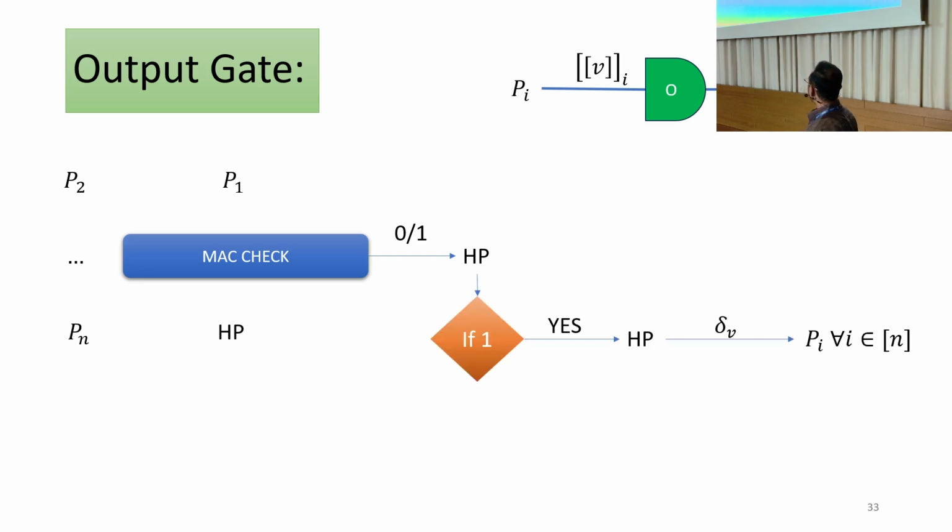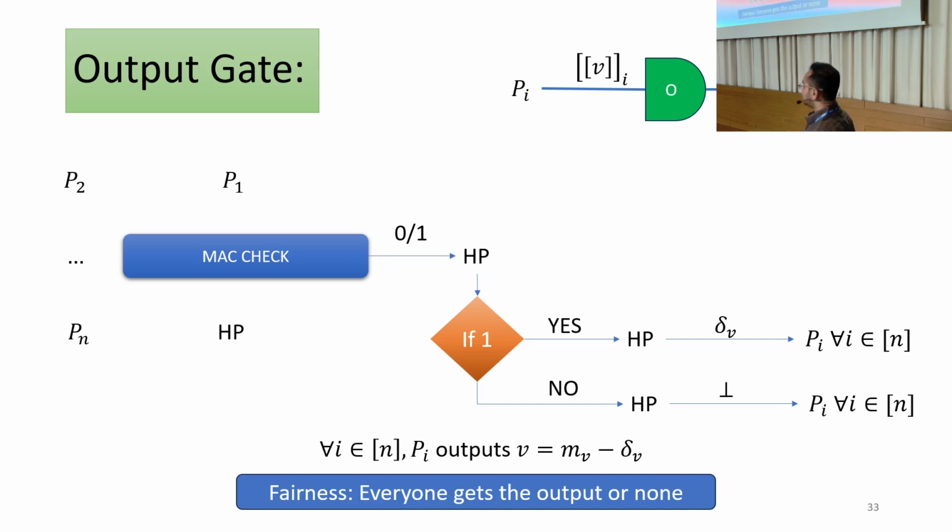If all the reconstructions were performed correctly, then it sends the delta V value to all the parties. Otherwise, it sends abort. So if any intermediate reconstruction is not correctly done, in that case, an abort will be given to all the parties, and neither the corrupt parties nor the honest parties will get the output. Otherwise, all the parties will get the output, and that is how we achieve fairness.